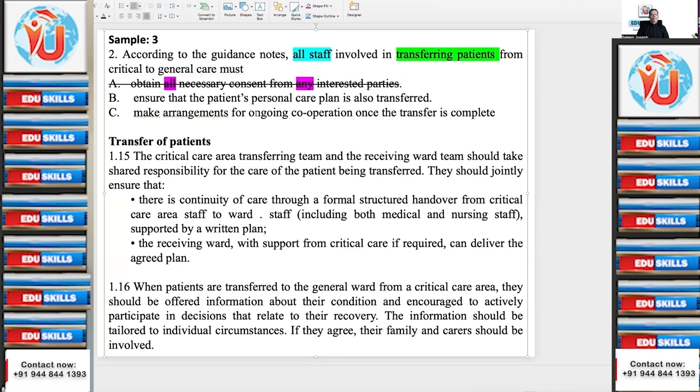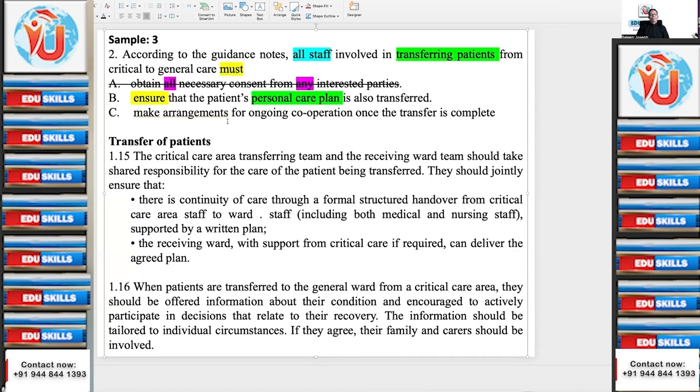Let's check. Second one, ensure that the patient's personal care plan is also transferred. What is important here? Personal care plan. And ensure also will be important. We'll have to look into it because must is there. Here there is must. Somebody highlighted earlier, must is there.